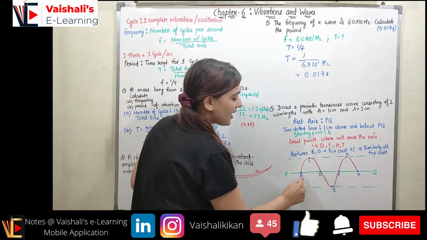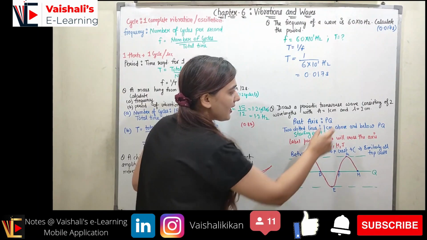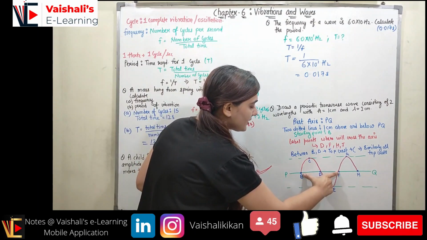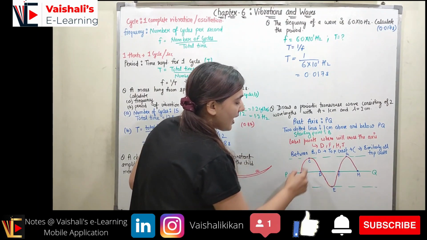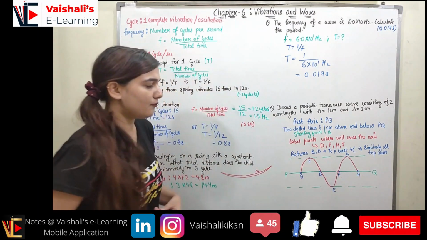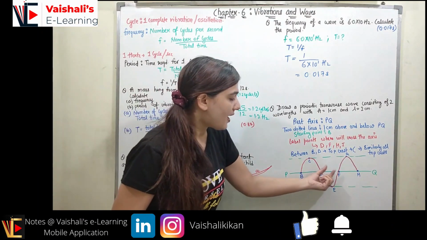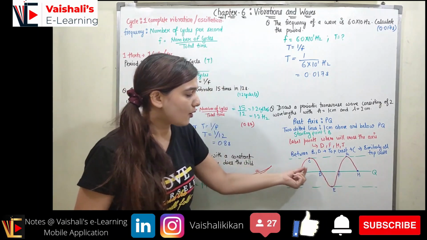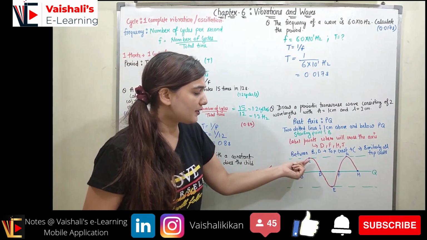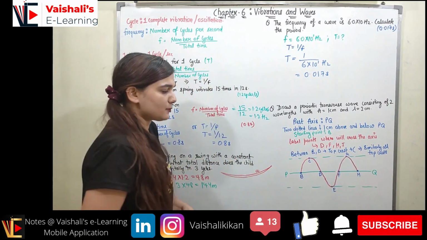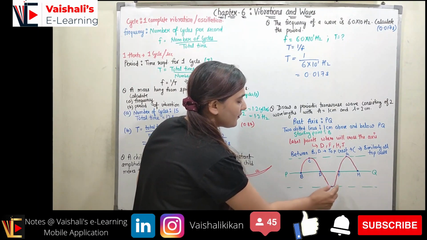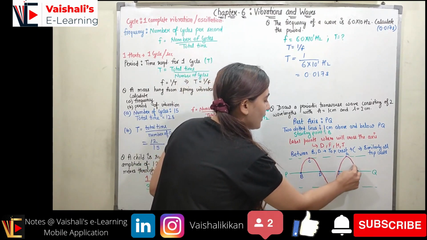Then we denote the starting point B, and lambda is given. Lambda is the wavelength. The total wavelength is the distance from point B to F, and in this manner we can represent the points D, F, and H. With the help of the wavelength we can denote BD, BF, and BFH, and this is how we denote the various points. Similarly, we can denote the top crest and the bottom crest. In between B and D, at the center, we will have the top crest. In between D and F, at the center point, we will have E. Now I just need to trace the waveform.